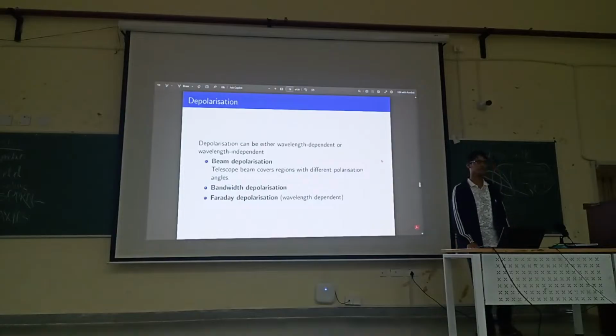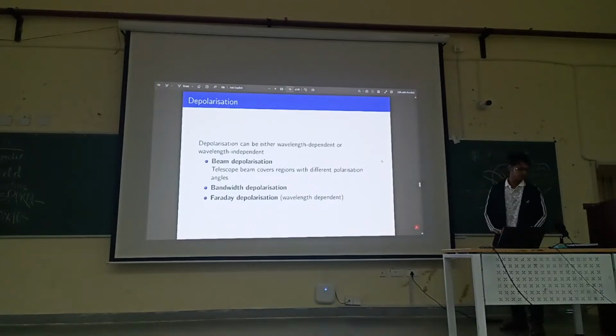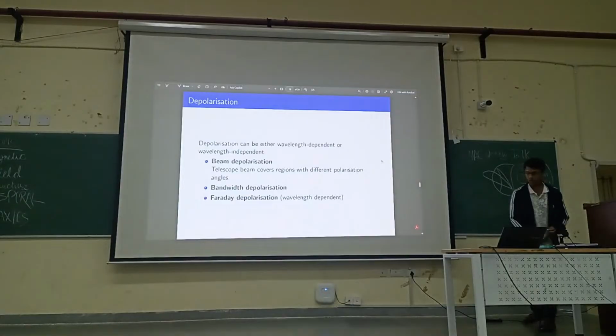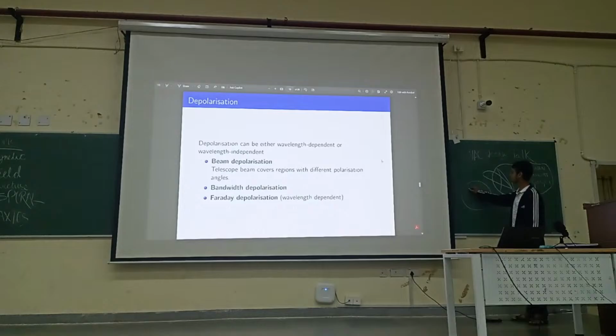So let me quickly go through beam depolarization. Let's say that this is our spiral galaxy, and our telescope does not have very point precision to see everything. What we see is a particular circular region. This is a beam region. There's some limit on how much accuracy we can see the region with.